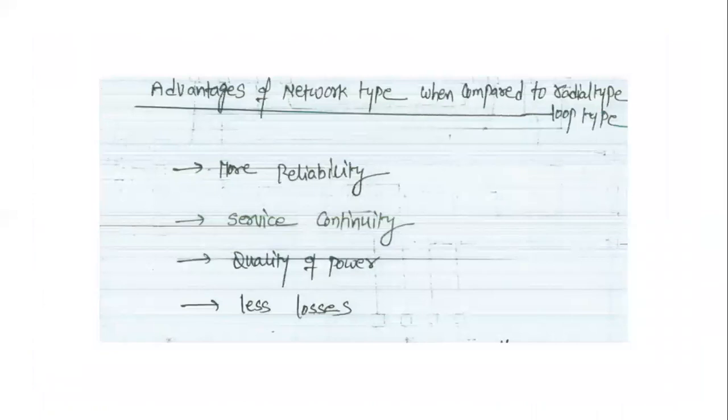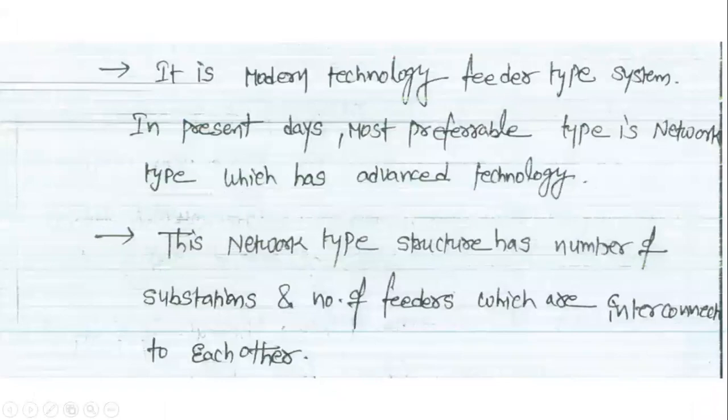Next, what are the advantages in the case of network type distribution systems? More reliability is obtained while using the network type of substations. We also give continuity of the supply and quality of the power, and fewer losses are obtained. In the case of a primary type network, we are using a number of substations.